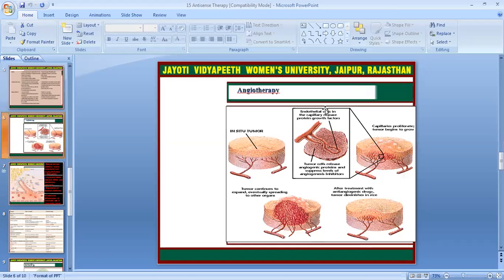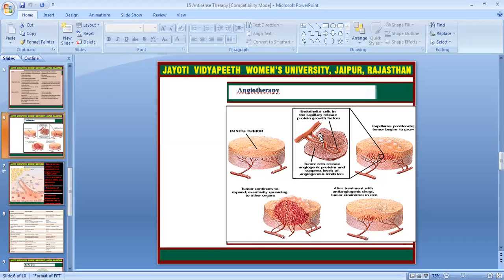This shows antiangiogenic therapy in situ in a tumor. In the endothelial cell, the capillary releases protein growth factors. The tumor cell releases anti-angiogenic proteins and the level of angiogenic inhibitors is suppressed. Then capillaries proliferate and the tumor begins to grow.